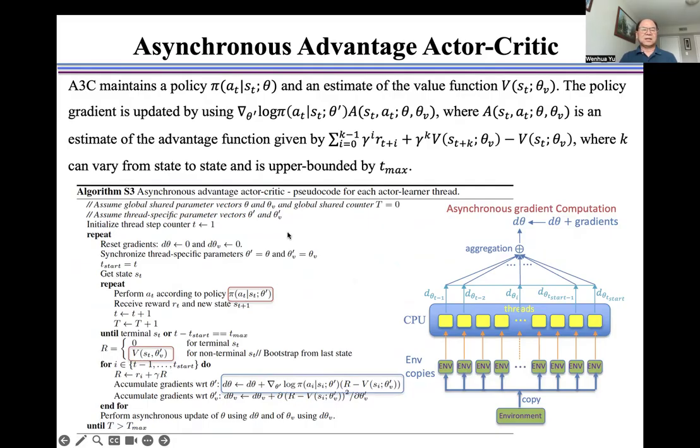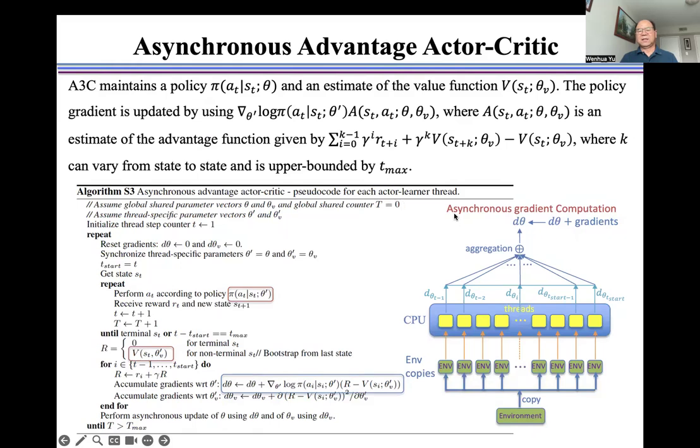The policy gradient is updated by using this formulation, where A is the estimate of the advantage function given by this formulation as shown here, where k can vary from state to state and is upper bounded by t_max.